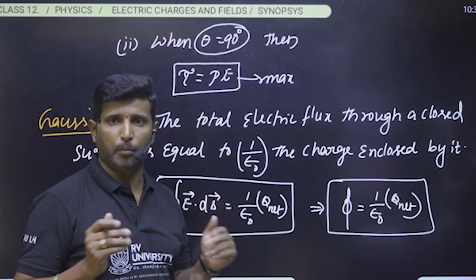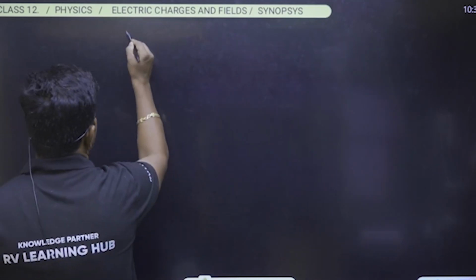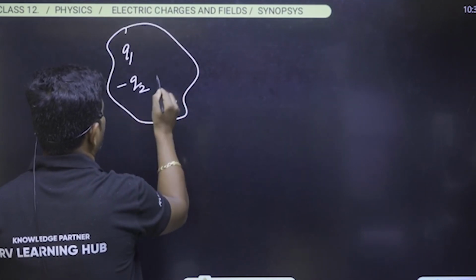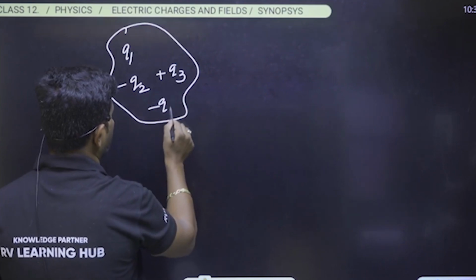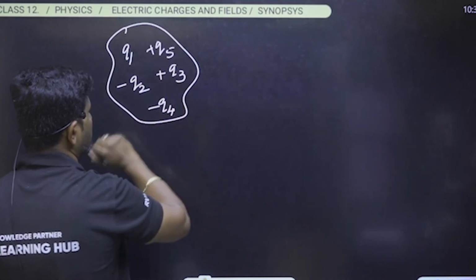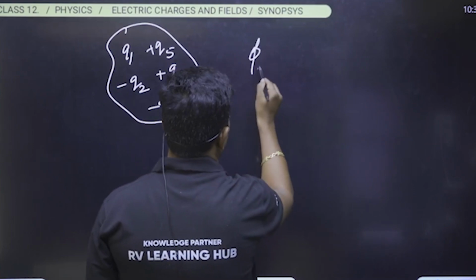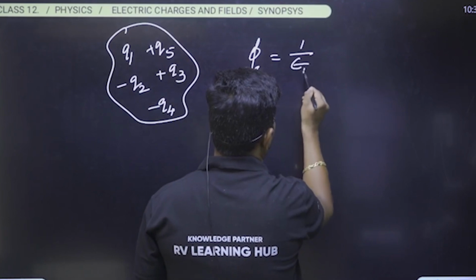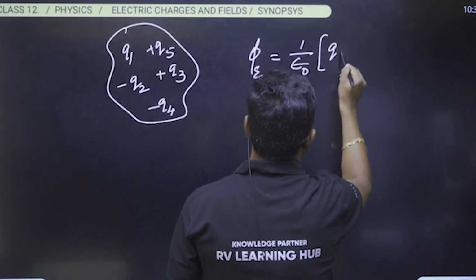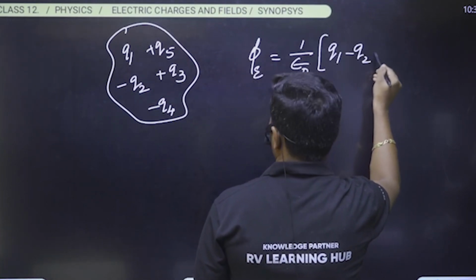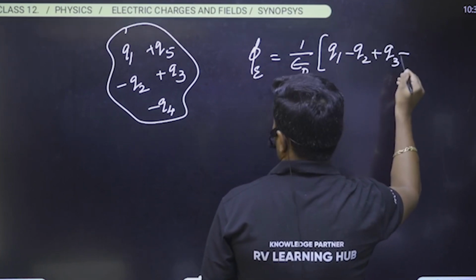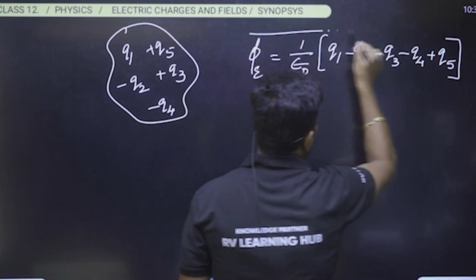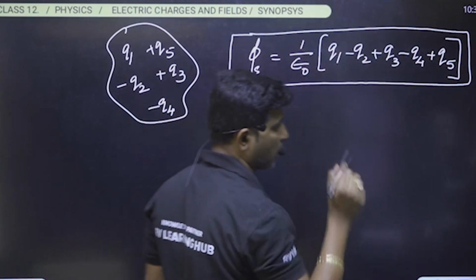And please make sure about this. If I consider a surface which consists of 3 or 4 charges as shown like this, then what is the flux through the Gaussian surface? We can write it as 1 by epsilon naught times the net charge, that is Q1 minus Q2 plus Q3 minus Q4 plus Q5. Like that, we have to calculate the net charge.